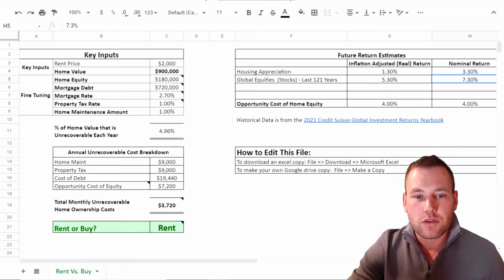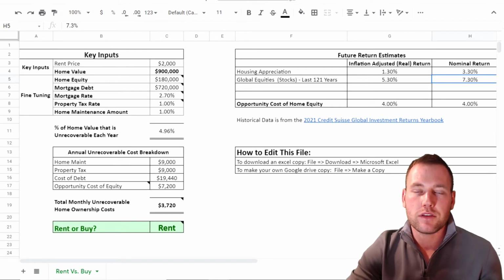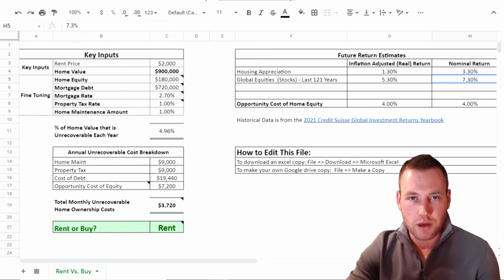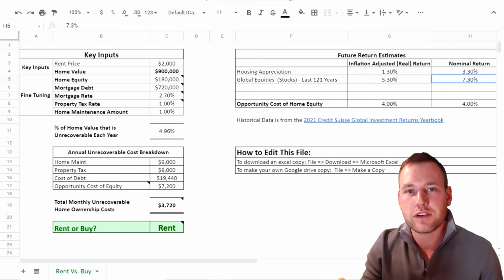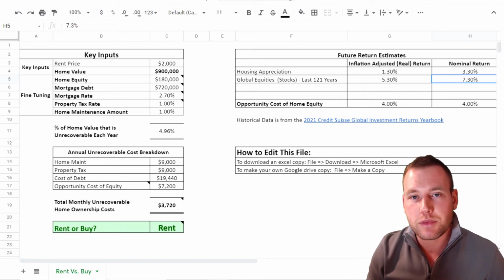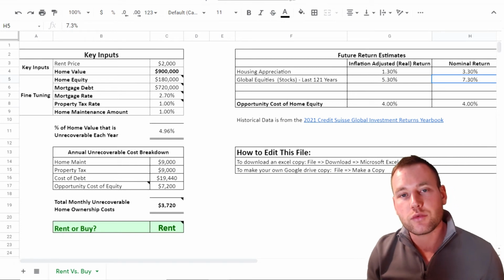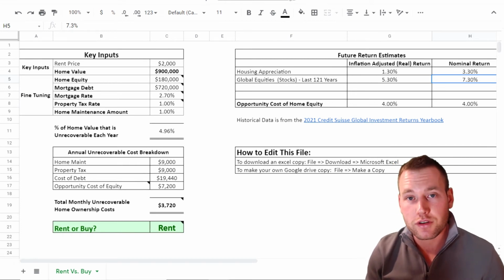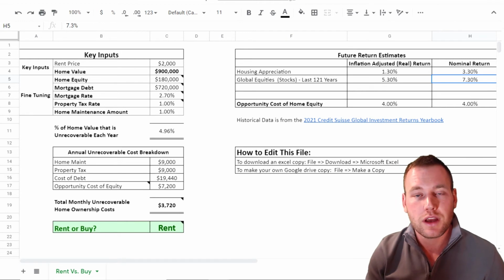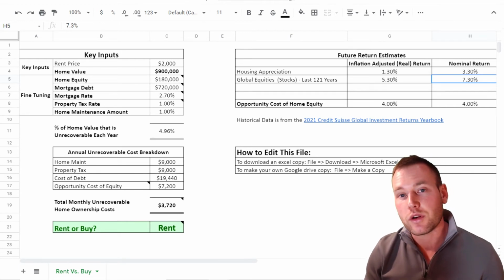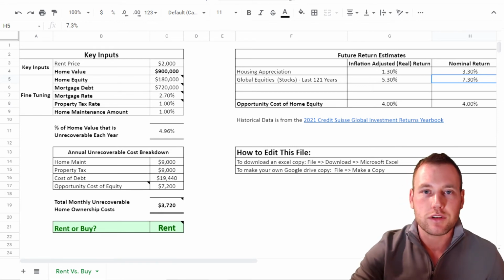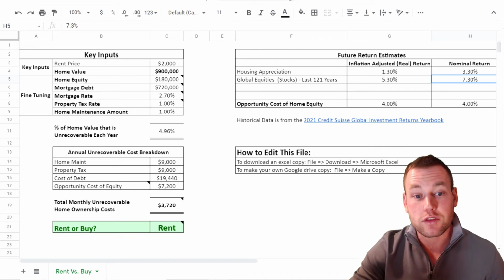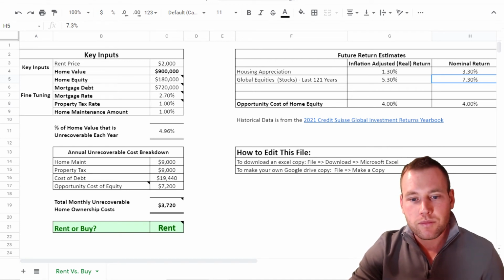Factors favoring renting. So there's realtor fees and land transfer tax. These tilt the numbers in favor of renting. Frequent moves. If you move frequently, then you expose yourself to the risk associated with volatility in the housing price, especially because you're leveraged. That really increases your risks should the housing market go down, which it actually does from time to time, especially if you look through history, not just the 2008 crash in the States, but also the Japanese real estate market crashing and all the localized bubbles that have occurred throughout the world in real estate. So don't think you are safe and that real estate just always goes up. That's not what history tells us.